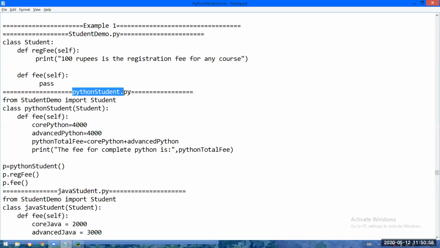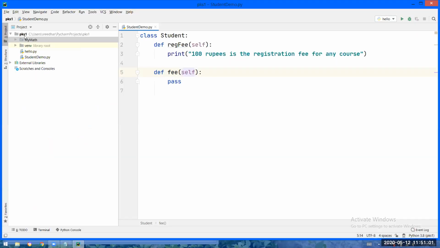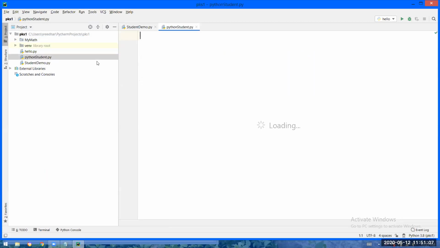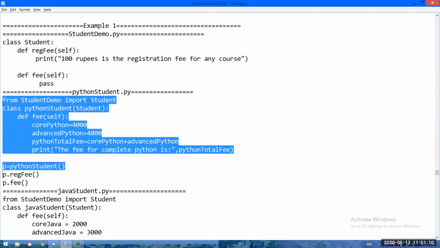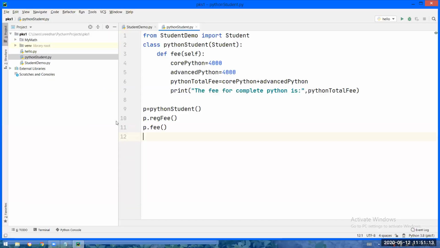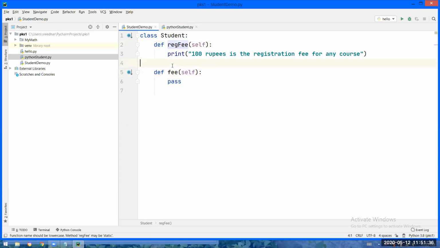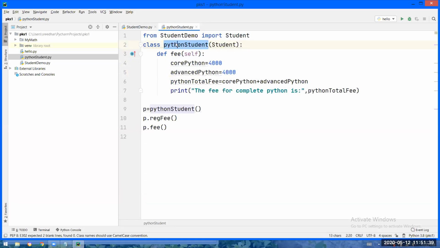Now what I'm doing, I'm creating a Python file with the name Python student. So right click, new Python file, Python student. Let me explain what is happening here. Python student is becoming the child of the student class. Can anybody tell me into the Python student class, what are the methods that will be inherited from the student class? Registration fee and fee. So in the student class, two methods are there, registration fee and fee. Both the methods will go to the Python student class.